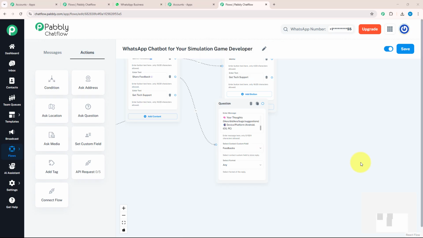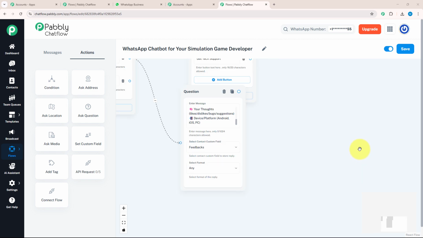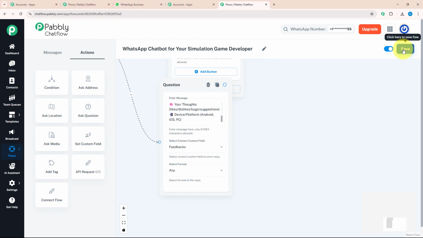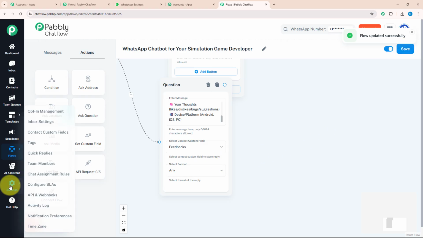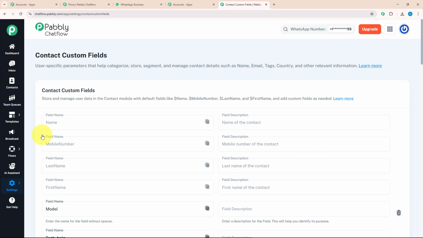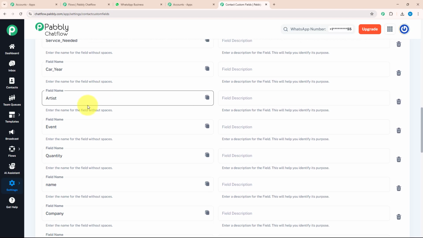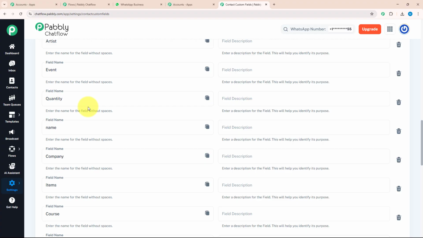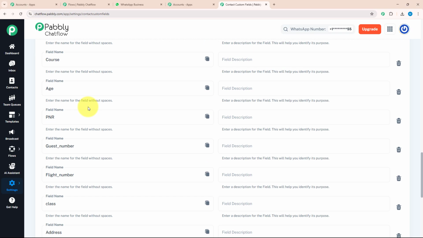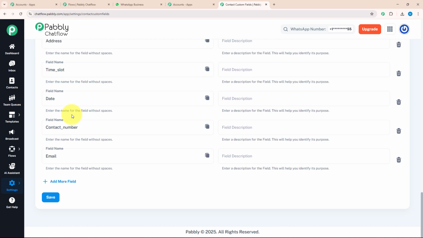Now you must be wondering from where we can add our contact custom field. For that, you need to save your flow. As you can see, I got a message that the flow updated successfully. That means my flow is saved. After that, come with me to the settings section, and over here you can see an option named contact custom field. As soon as you click on this, you will land on this page. Over here you can add as many contact custom fields as per your requirement. As you can see, I have added multiple contact custom fields over here.